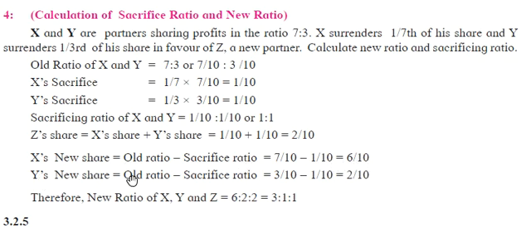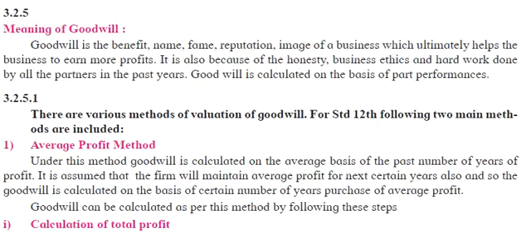And Y's new share equals old ratio minus sacrifice ratio, 3 by 10 minus 1 by 10, so he will get 2 by 10 as the new ratio. Therefore the new ratio of X, Y and Z is 6 is to 2 is to 2, or you can reduce it to 3 is to 1 is to 1.